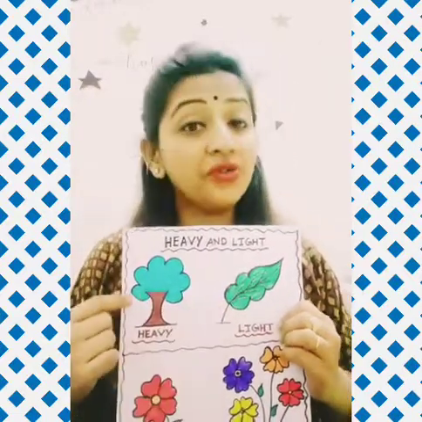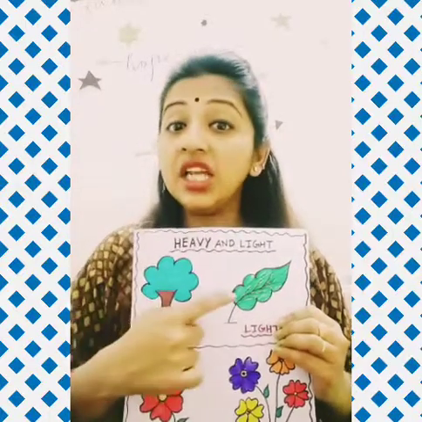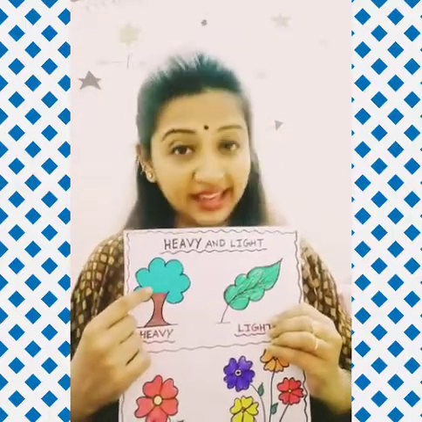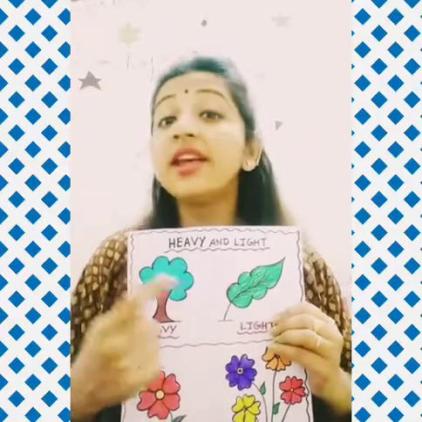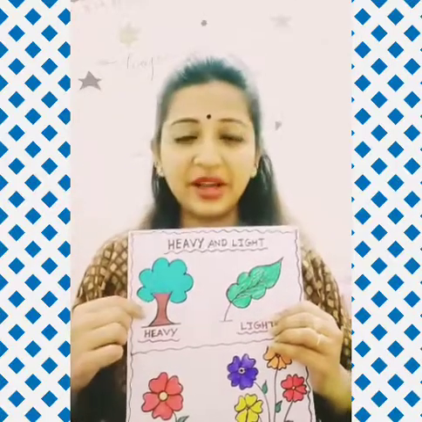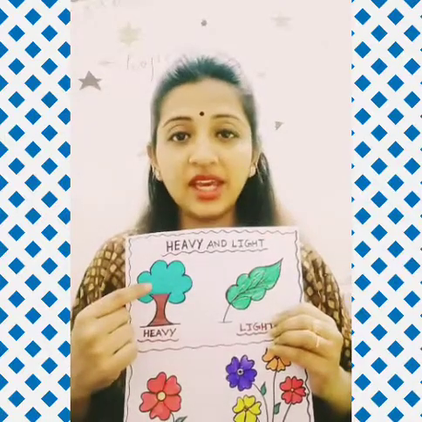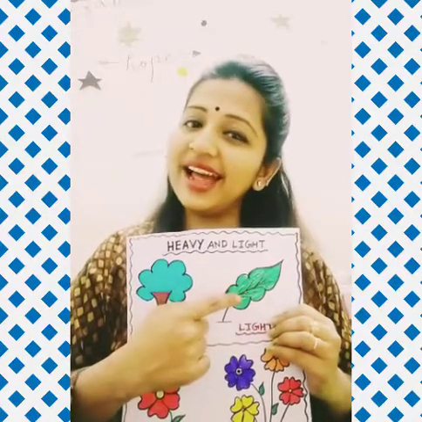Yes, tree is heavy and leaf is light. Why, kids? Because tree leaf से बड़ा है ना? Tree इस leaf से बड़ा है और leaf इस tree से बहुत छोटी है ना? So that's why this is heavy and this is light.